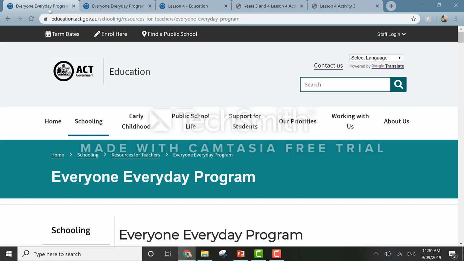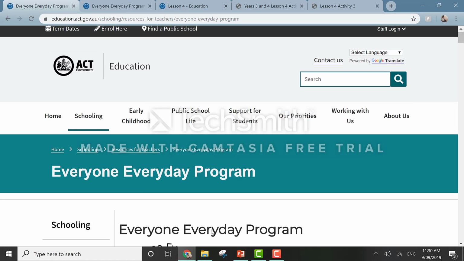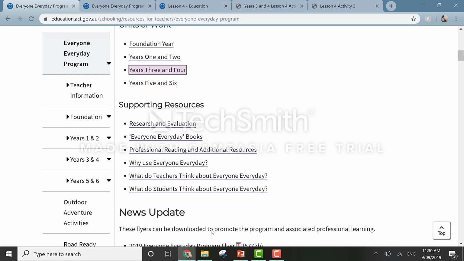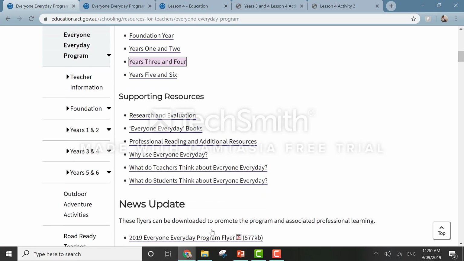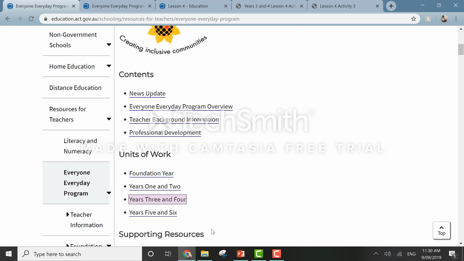The Everyone, Every Day lesson can be found on the ACT government website under the Schooling tab just here. The website includes a program overview, units of work, and supporting resources that are available. The lesson chosen came from the Years 3 to 4 unit.